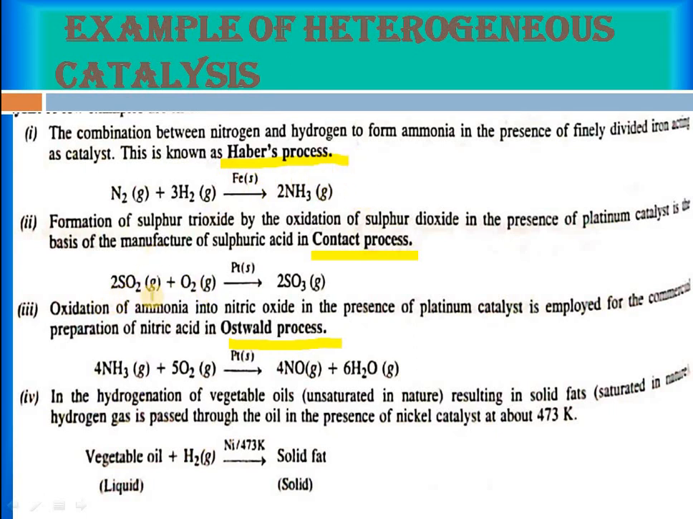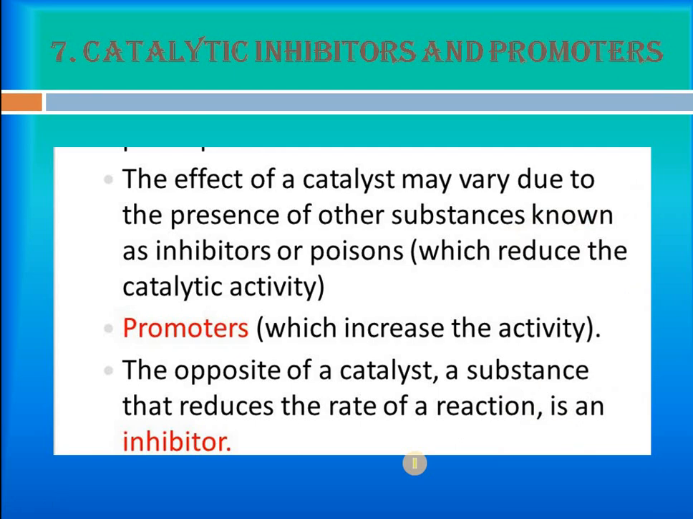Similarly in the contact process, sulfur dioxide is in gas form, oxygen is in gas form, but your catalyst is in a solid state and the product is in a gas state. Similarly, ammonia reacts with oxygen in a gas state, forms a product in a gas state, but your catalyst is in a solid state. Similarly, the hydrogenation of vegetable oils converts unsaturated to saturated, which is the hydrogenation we told you about earlier. Now next is your catalytic inhibitors and promoters.